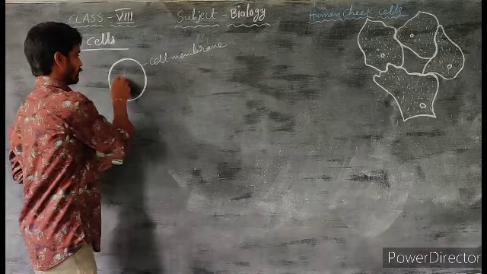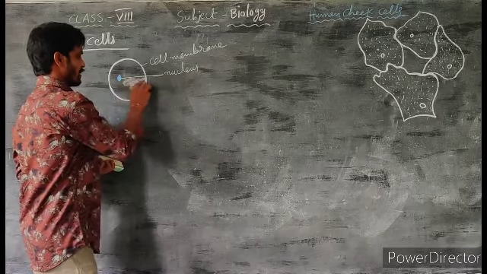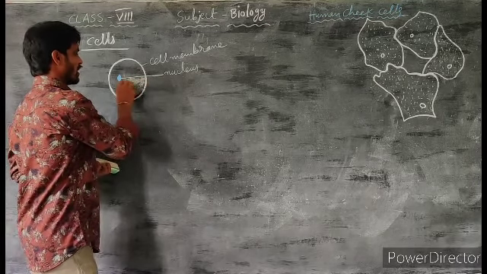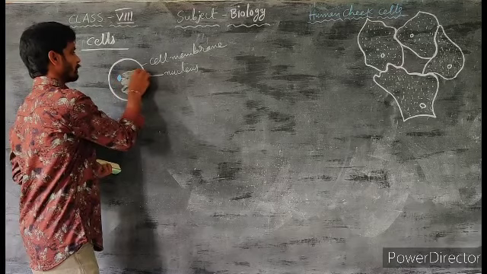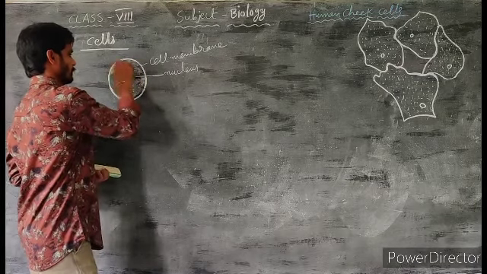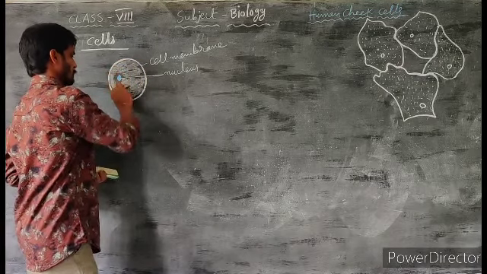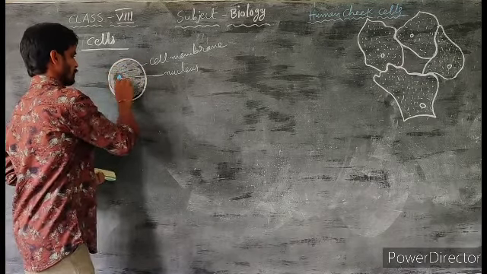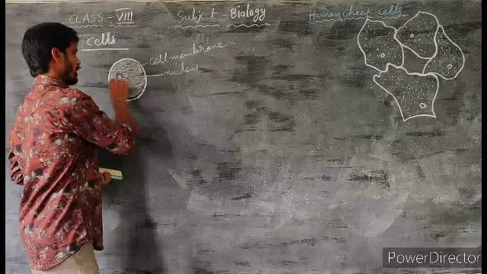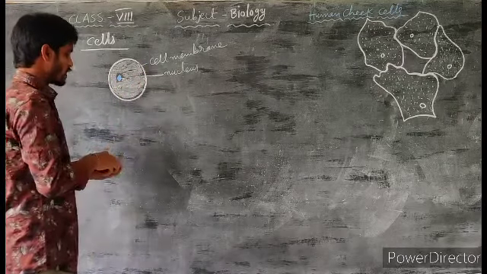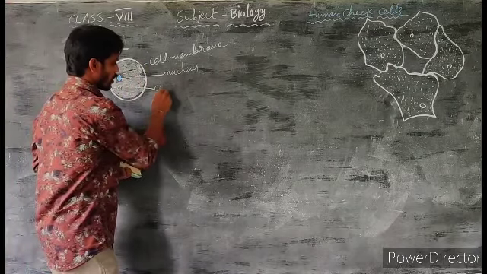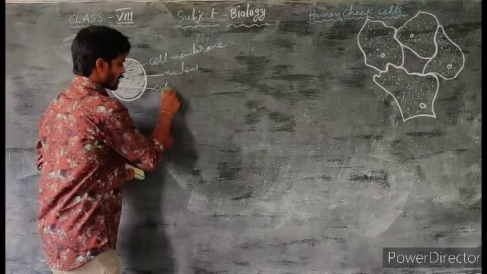The space present between the cell membrane and nucleus is filled with a jelly-like substance. This jelly-like substance is called cytoplasm.